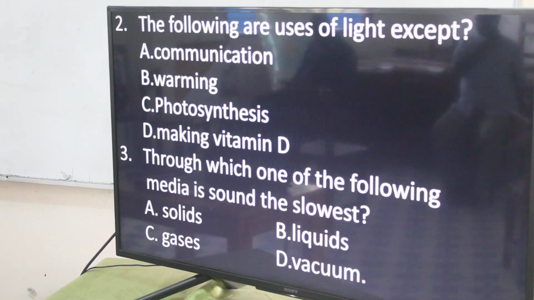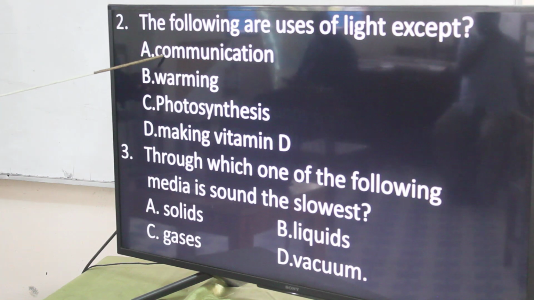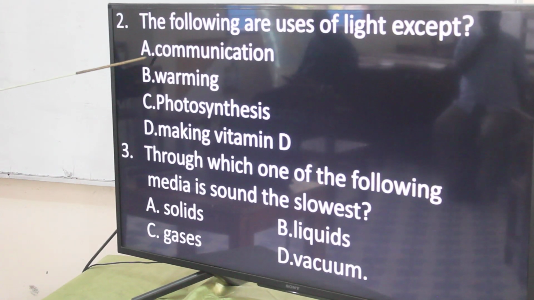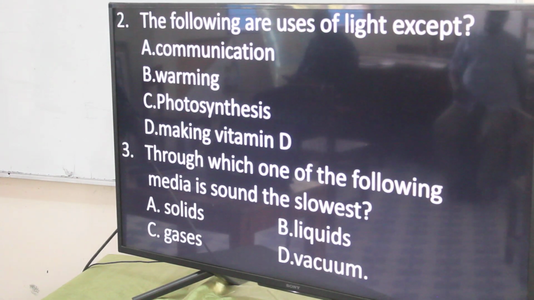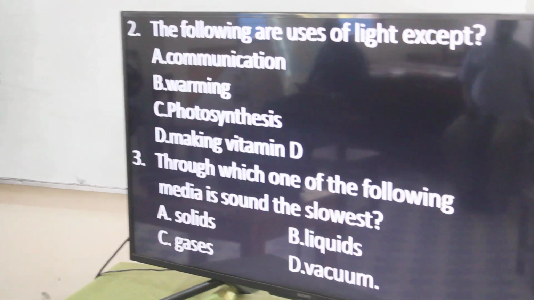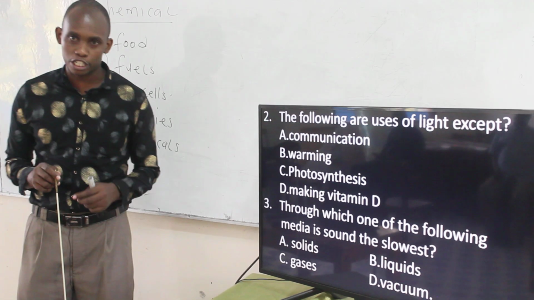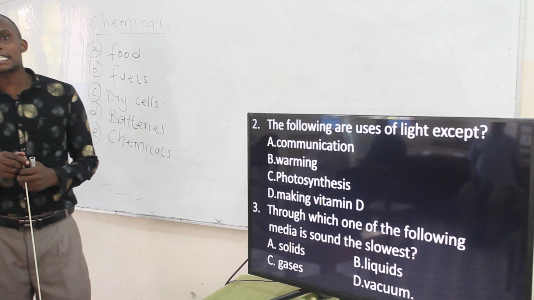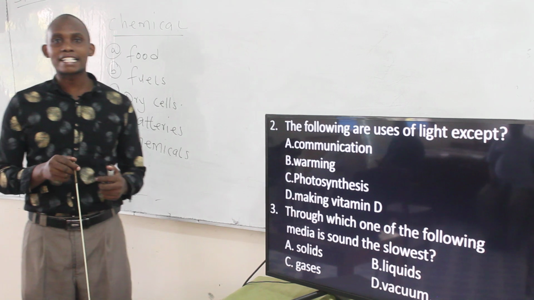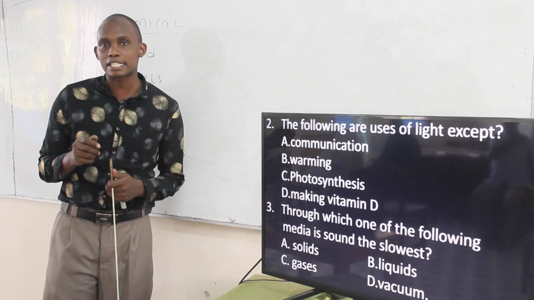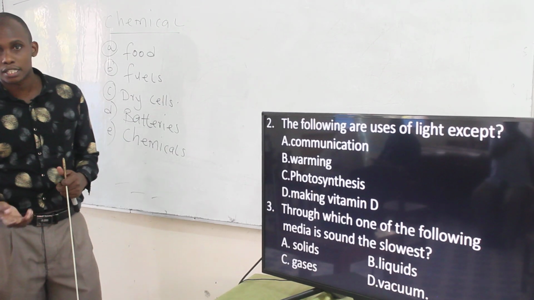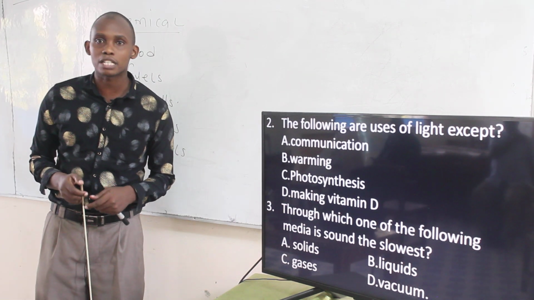We start with A and see whether communication is a use of light. Communication is a use of light, especially in traffic lights. Traffic lights can be used to communicate. Like when the light turns red, there is that information or signal it gives to the road users, that is the cyclists, the motorists, and the pedestrians.